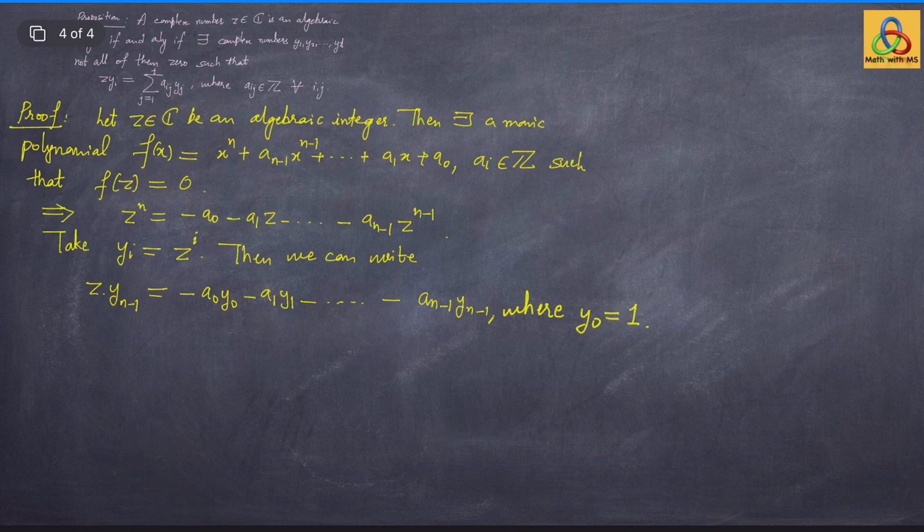So we are able to write z times y_{n-1} as an integer linear combination of these y_i's.